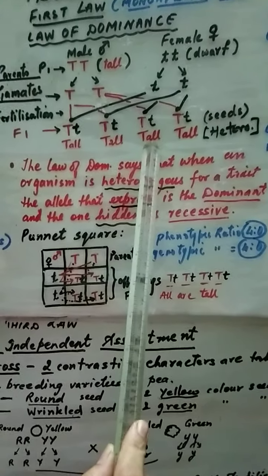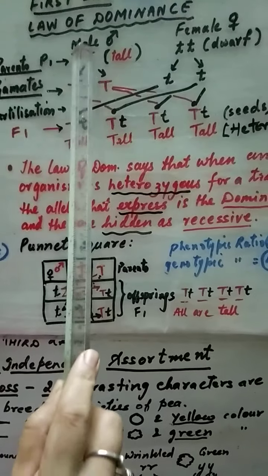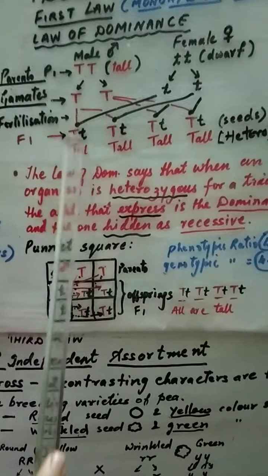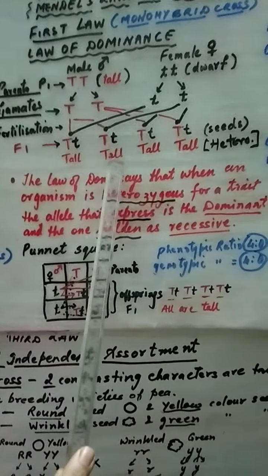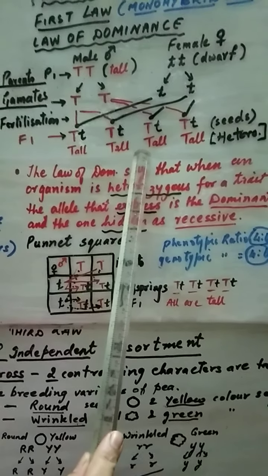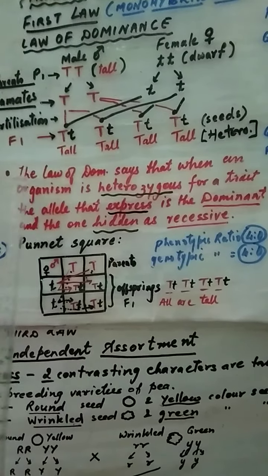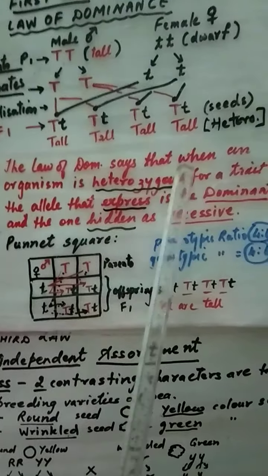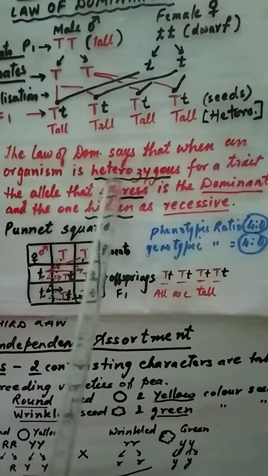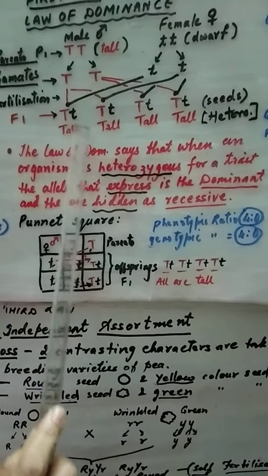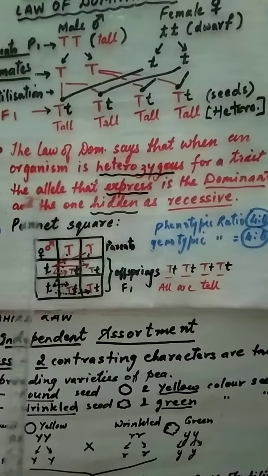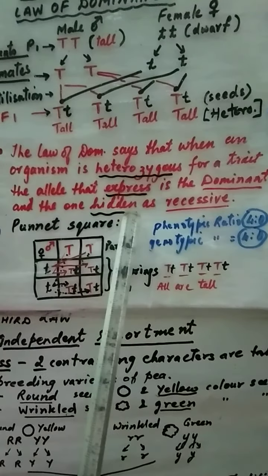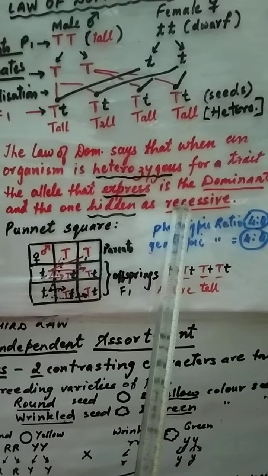Why will they grow into tall plants when they have capital T of a tall plant and small t of a dwarf? The reason was that the dominant character is visible even though the recessive character is present. That's the law of dominance. So let us define the law of dominance. The law of dominance says that when an organism is heterozygous for a trait, the allele that expresses is dominant, that is capital T, and the one which is hidden is recessive, that is small t.